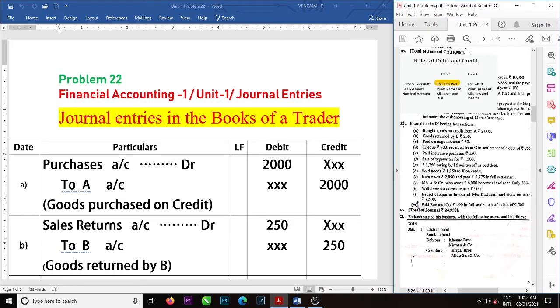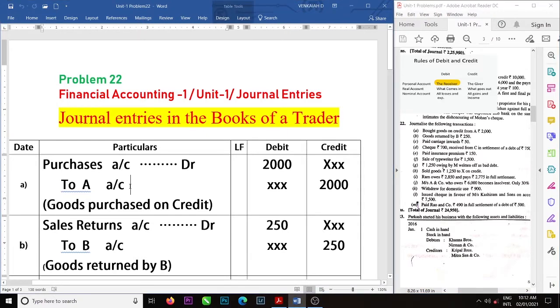Question number 22. Look at the first transaction. Bought goods on credit from A. A is a personal account. We bought goods from A. A is a giver. That's why his account is credited. Look at the personal account rule: debit the receiver, credit the giver.